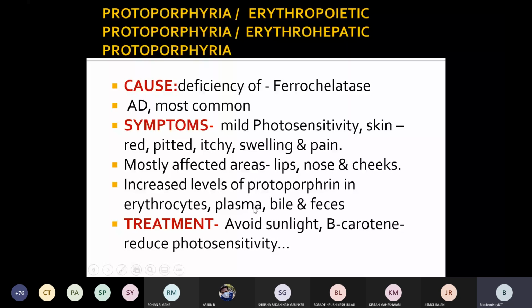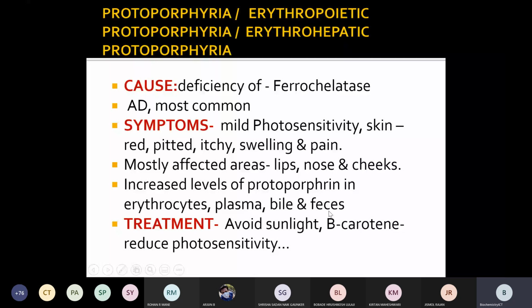The last step of heme synthesis, the conversion of protoporphyrin to heme, is blocked, so the level of protoporphyrin increases abundantly in erythrocytes, plasma, bile, as well as in feces. What is the treatment?